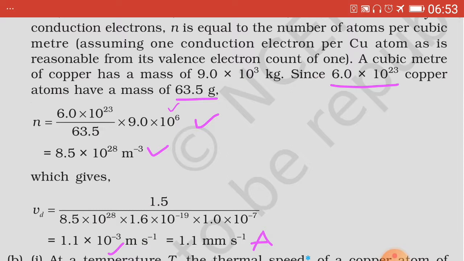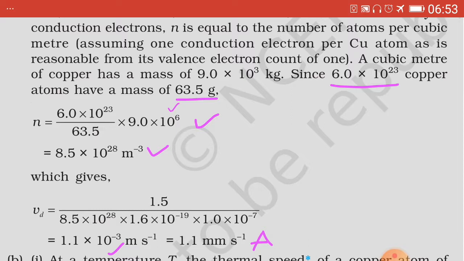Now this is again written as 1.1 millimeter per second. No need to write this. As such, why we get this? Because 1 millimeter equals 10^-3 meter. So for 10^-3, they have considered 1 millimeter.